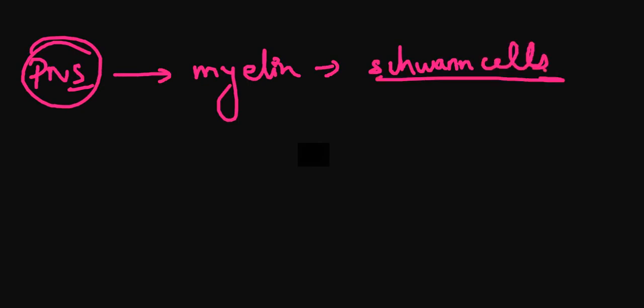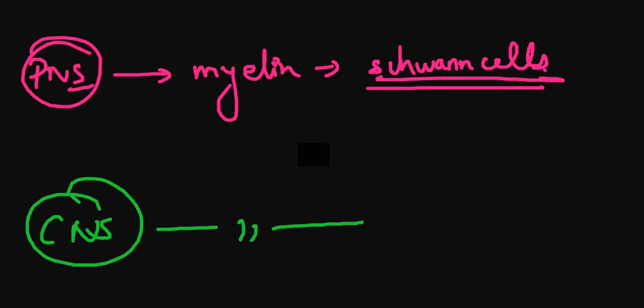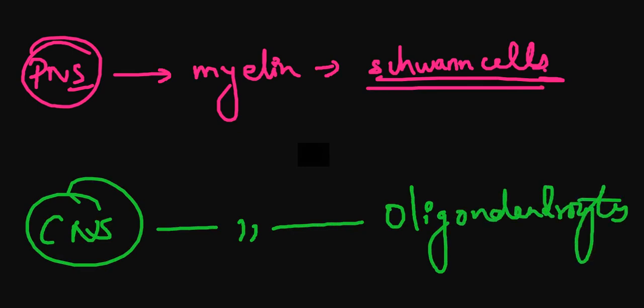Myelin sheath is prepared by the Schwann cells in the PNS, the peripheral nervous system, and in the CNS, in the green version, the myelin sheath is prepared by what? Prepared by the oligodendrocytes. Now, as you know, brain and spinal cord are the most important areas of your complete body.